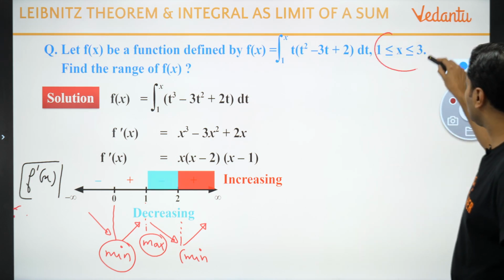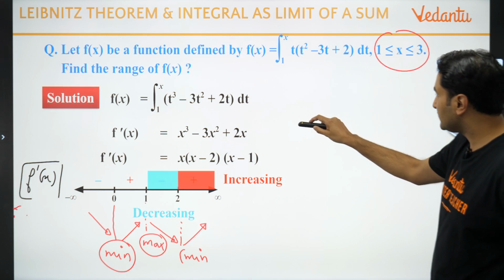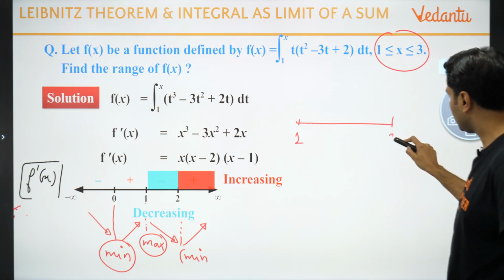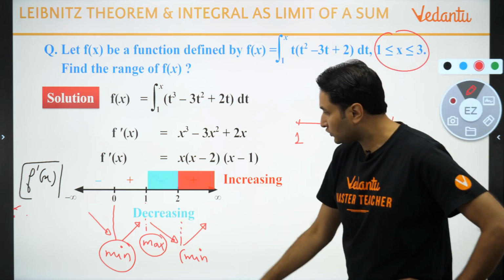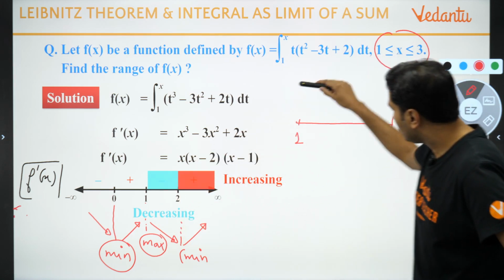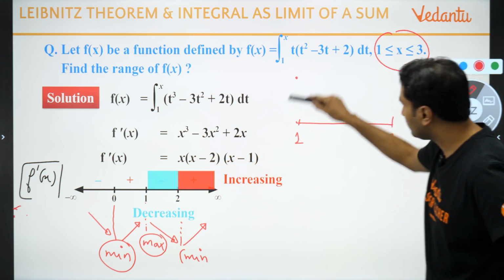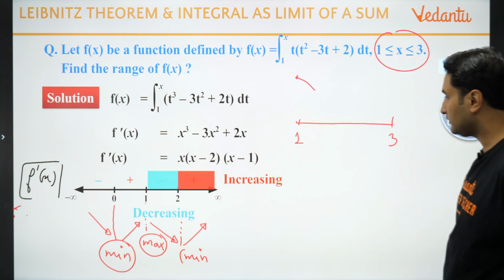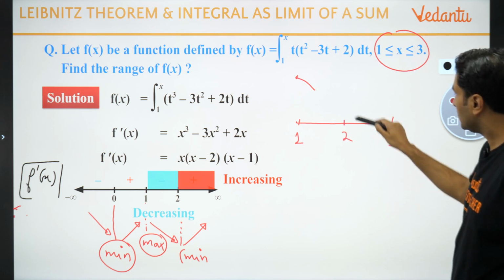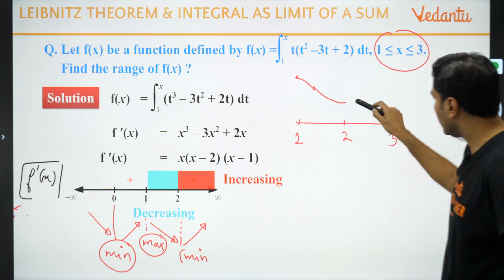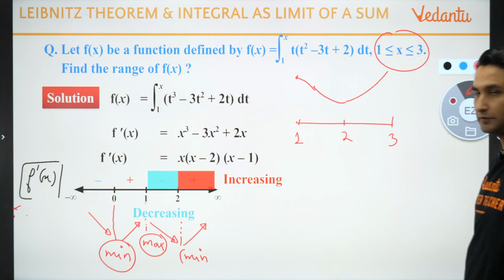तो बच्चों क्या हो गया? मुझे चेक करना था between 1 से 3. So between 1 से 3 क्या हो रहा है? Let's check what is happening between 1 से 3 based on this. So क्या हुआ बच्चों? 1 पे there was some value at 1. Graph started decreasing at 1. बीच में 2 होगा. 2 पे graph 2 तक decrease हुआ. 2 पे there is a minima and after that the graph started increasing up.